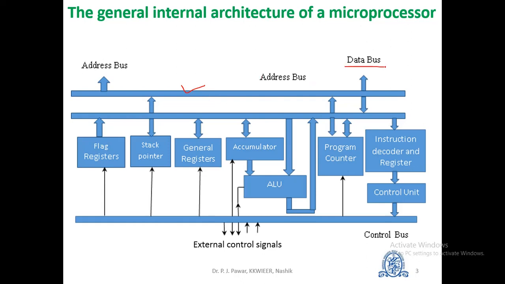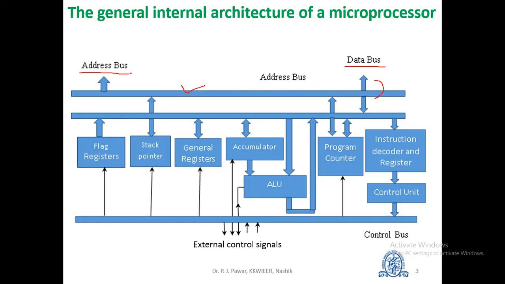The first one is a data bus. Data bus is used to transfer the data to or from the CPU and the memory or input-output devices. Thus, for an 8-bit microprocessor, 2 raised to 8, that is 256 values of data are possible. It is a bidirectional bus with width equal to the word length of microprocessor. Thus, if a microprocessor is of 16-bit, then the width of data bus is also 16 bits.